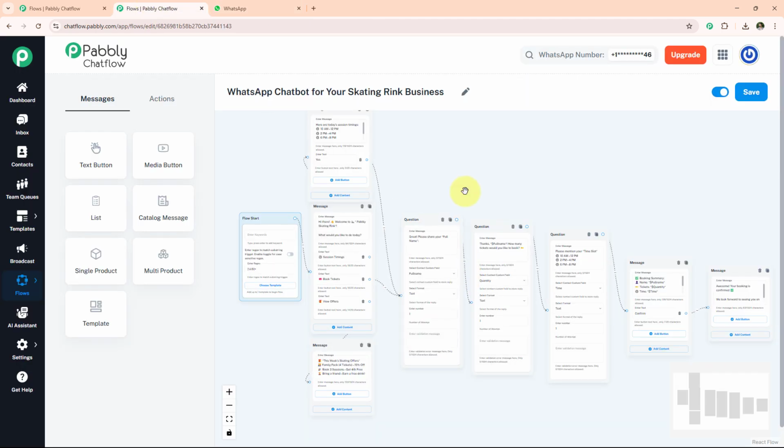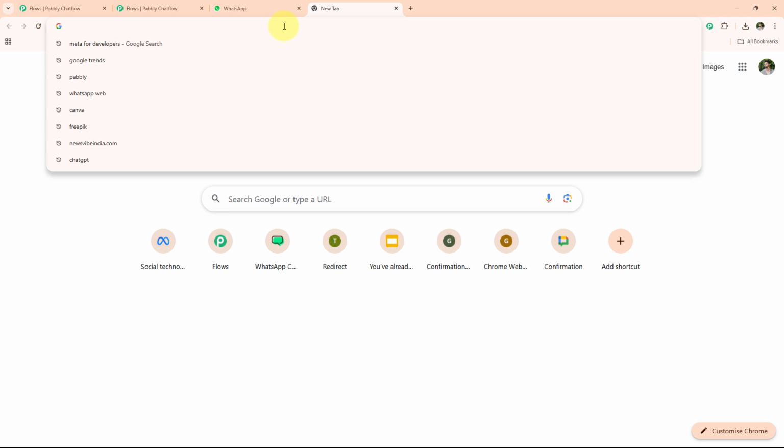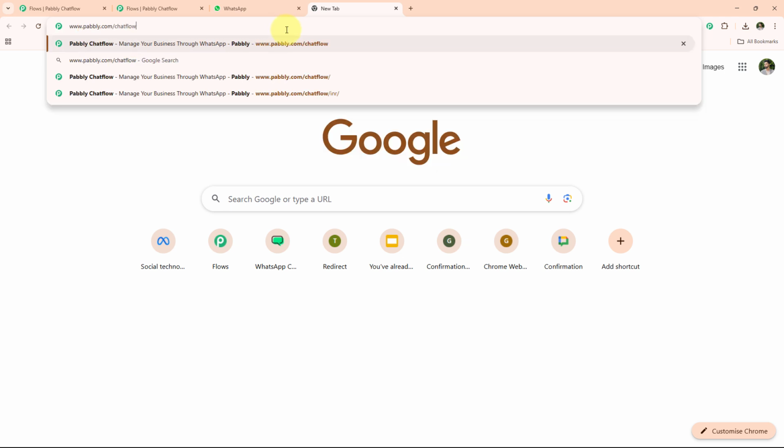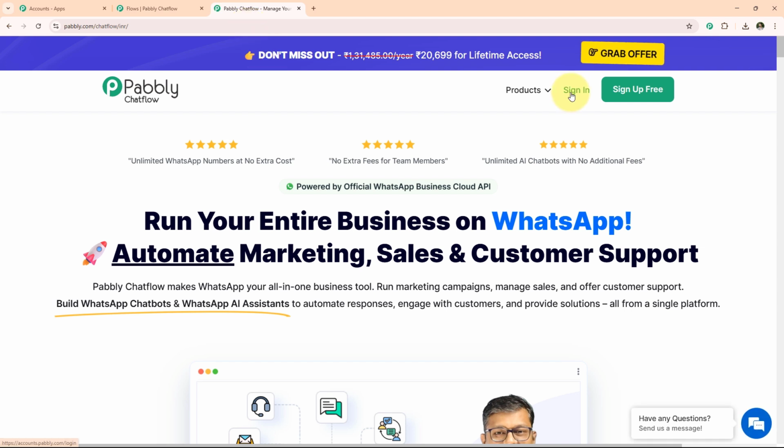Now if you also want to learn how you can create this WhatsApp chatbot, then follow along on my screen. First of all, we will open our browser and type www.pabbly.com/chatflow. Now we have an interface like this. If you have already logged in before, then we will sign in, otherwise we will sign up. Since I have already logged in before, I will sign in.